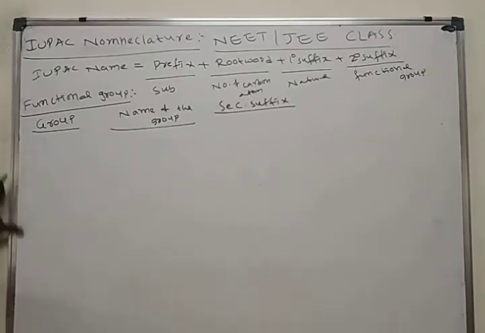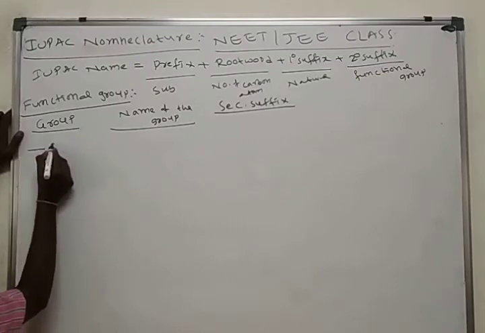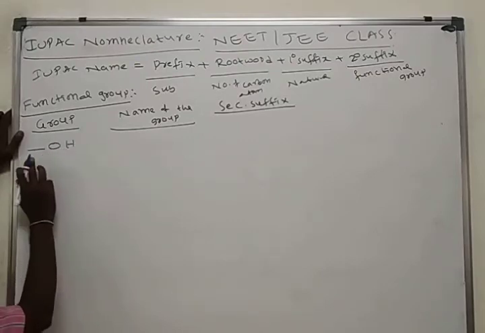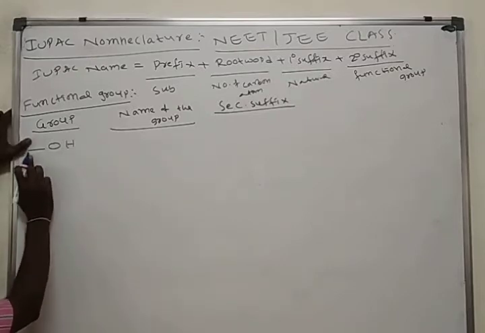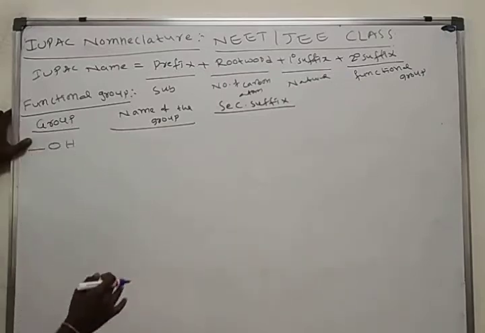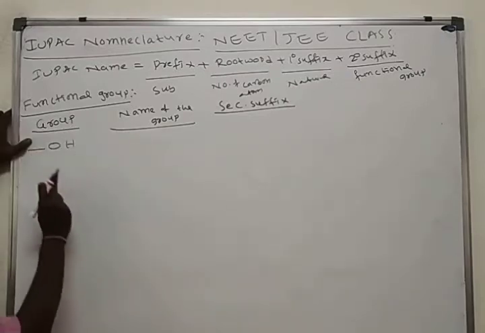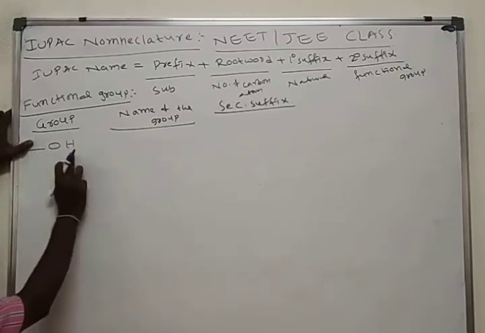I am starting with one simple functional group. Here OH, the hydroxy functional group. You should put the bond here, which means it is attached to an alkyl group or aryl group. We will see in continuation what alkyl and aryl groups are.